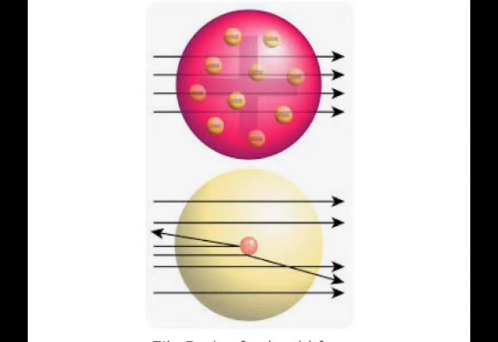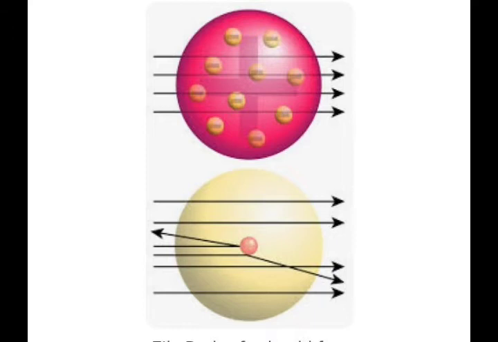At that time, he observed that most of the alpha particles, see in the first picture, passed straight through the foil. But some of them were deflected. See the second picture. Some of them were deflected through a small angle. Very few particles, what are they doing? They are reflecting back by 180 degrees. Okay.